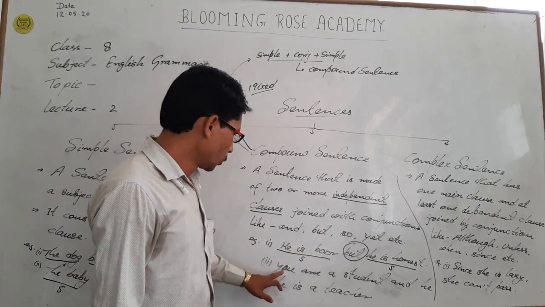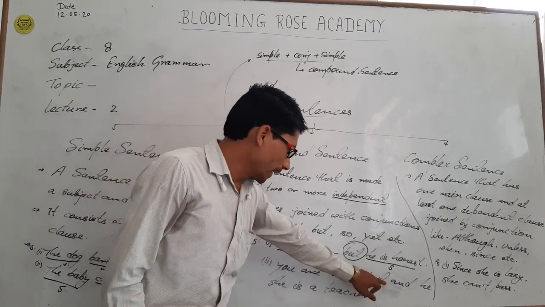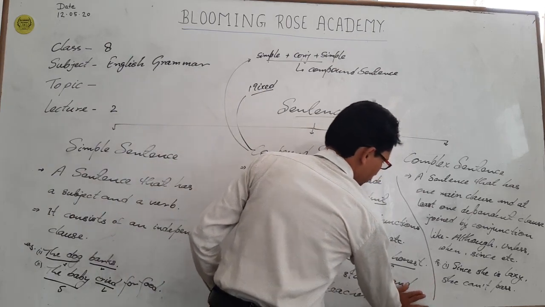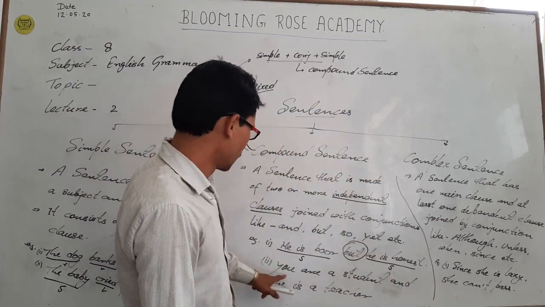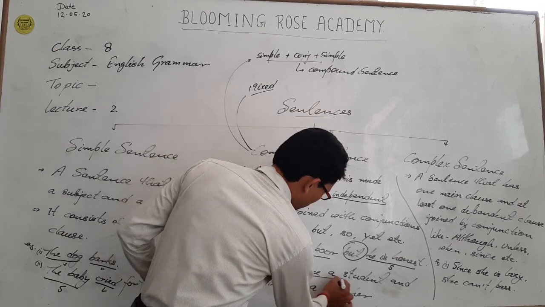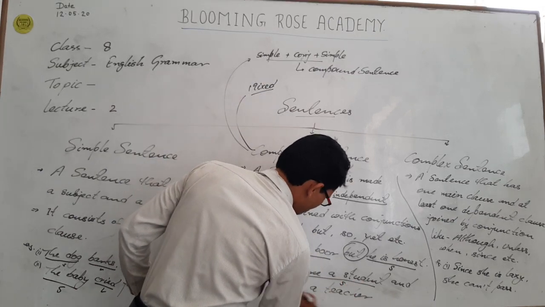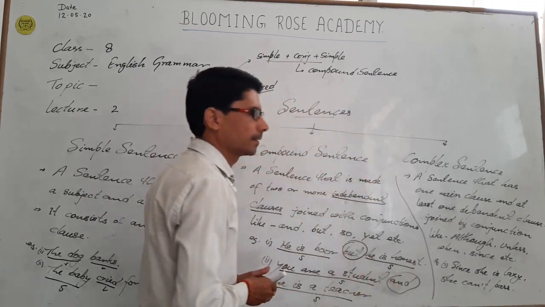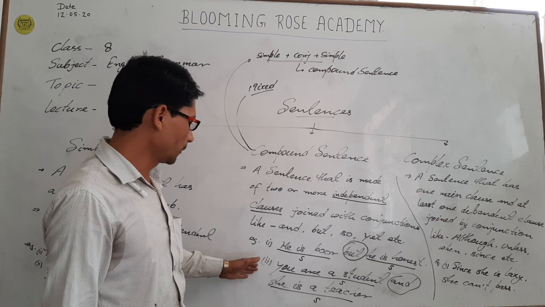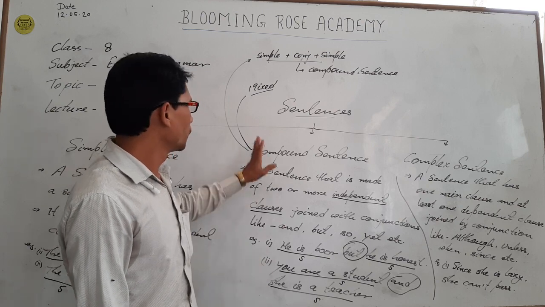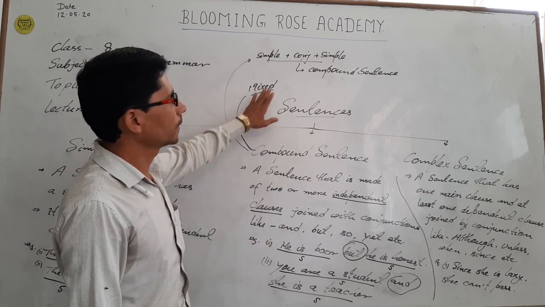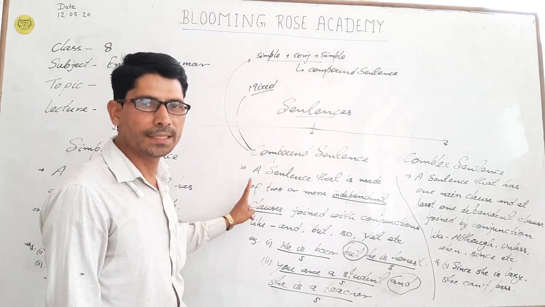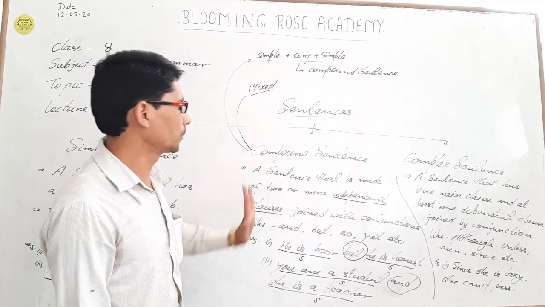Another example: you are a student and she is a teacher. Over here, you are a student is a simple sentence. She is a teacher is a simple sentence, and both are joined with the conjunction and. So if two simple sentences are joined with any of the conjunctions, that is called a compound sentence. Compound means a mixture of two simple sentences with a conjunction.